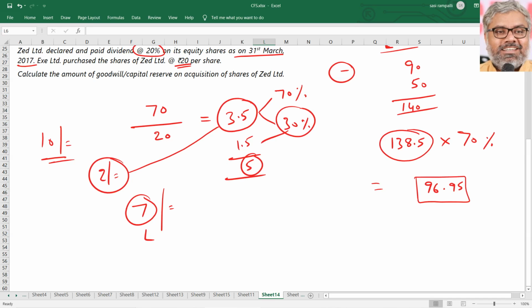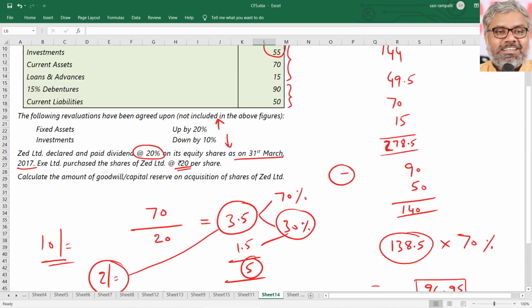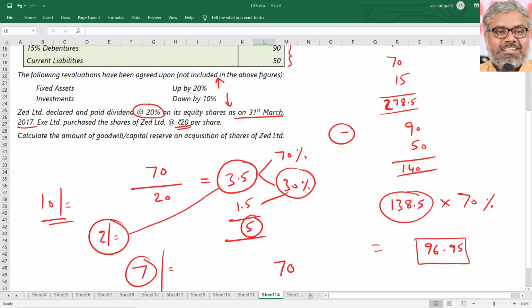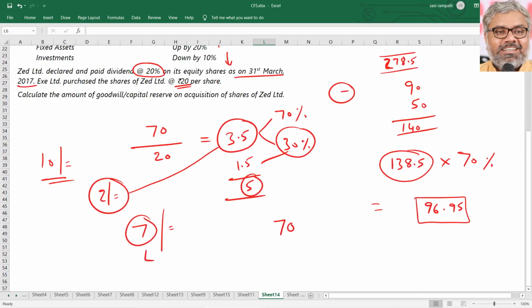Now the point is, the cost of acquisition was 70 lakhs. It received a dividend of 7 lakhs rupees, which is related to pre-acquisition period. So when there is a dividend related to pre-acquisition period, that is of capital in nature. And what is the treatment for that? That should be reduced from the cost of investment.